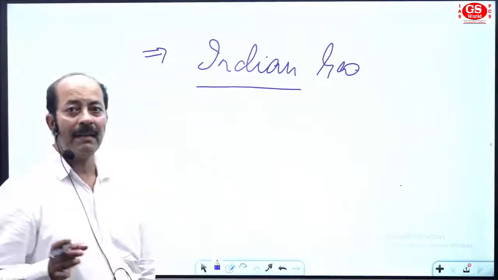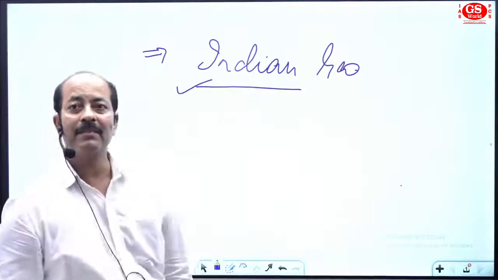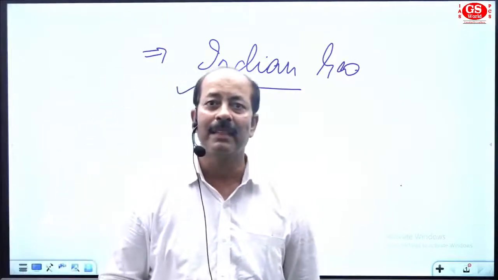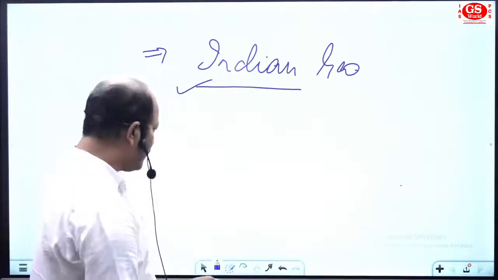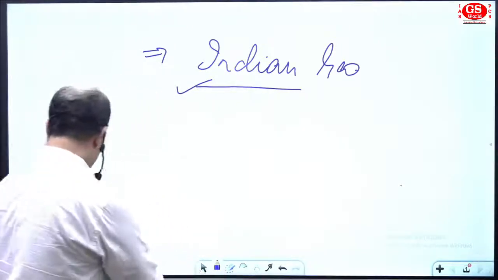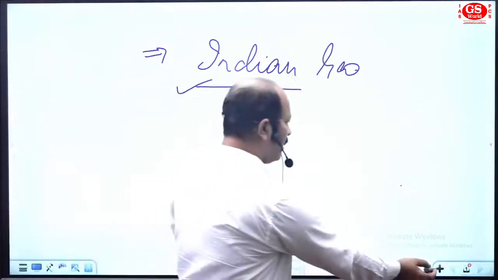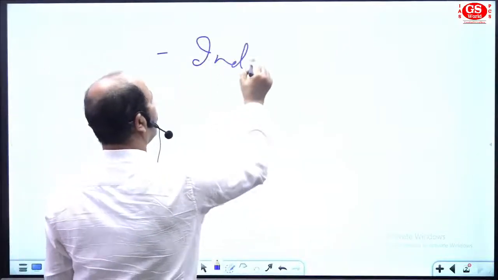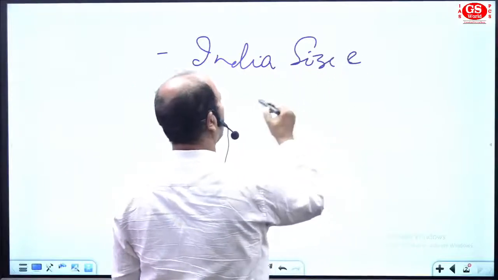So let's begin. The first section is Indian Geography, and I have taken the first chapter for discussion, that is India size and location. Write the topic: India size and location.